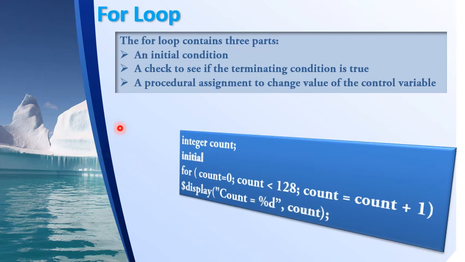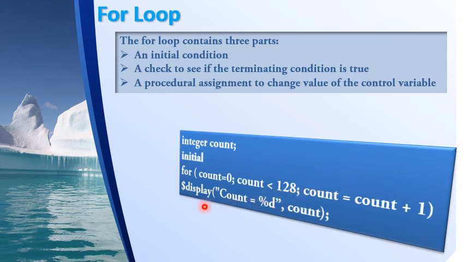In this, the for loop will be very short, that is for count equal to 0. This is the initial condition, and the final terminating condition is as long as count is less than 128. So it has to count till 127. When it becomes equal to 128, it has to come out of the loop. That's why the condition is less than 128 and count equal to count plus 1. So the incrementing, the procedural assignment to change the control variable, is also included in the for loop definition line itself. Okay.